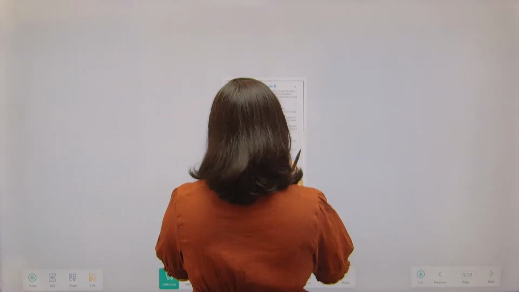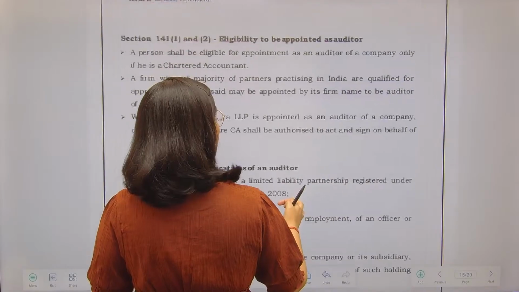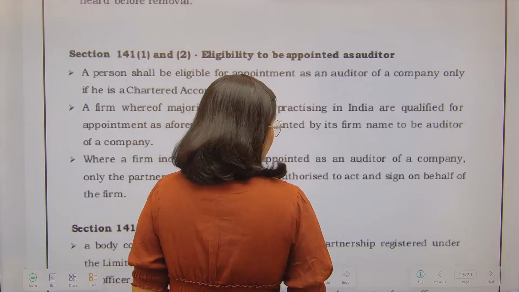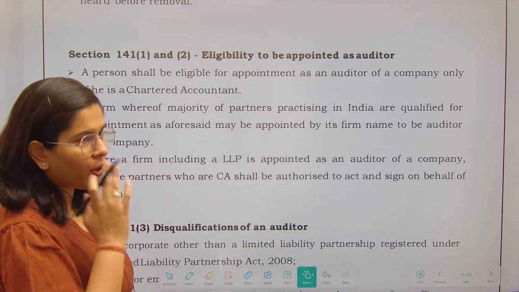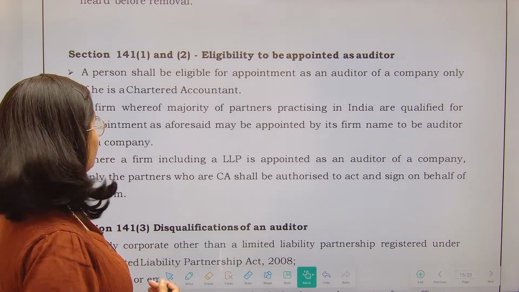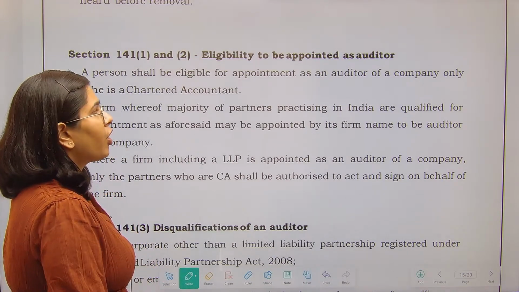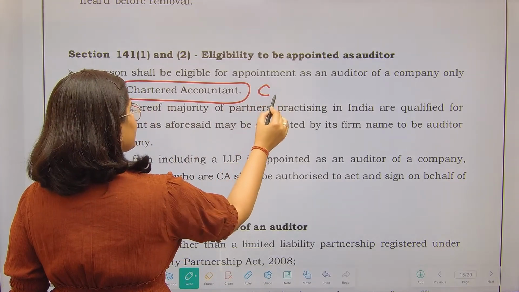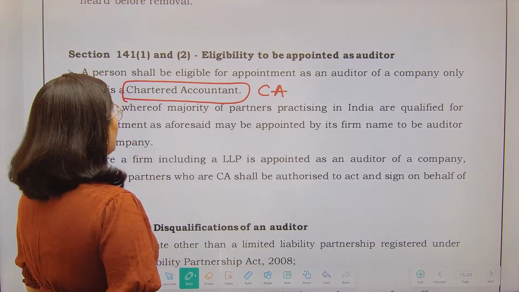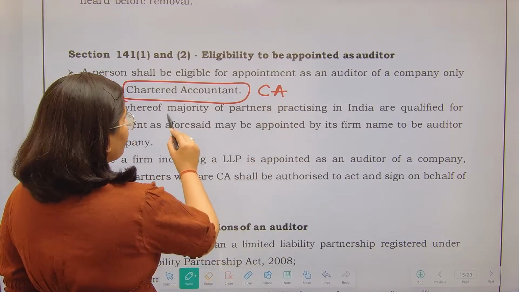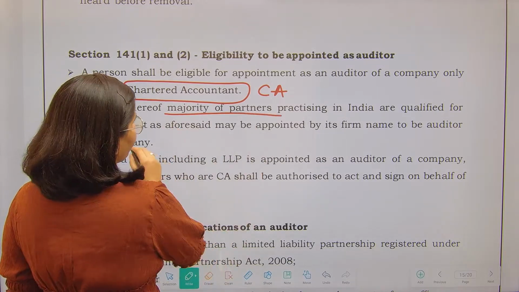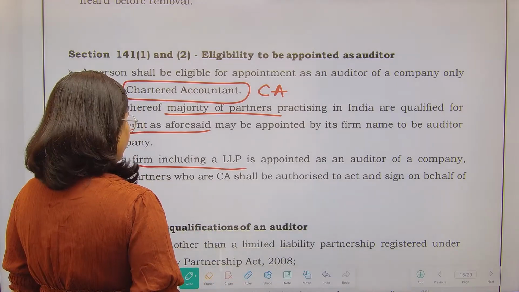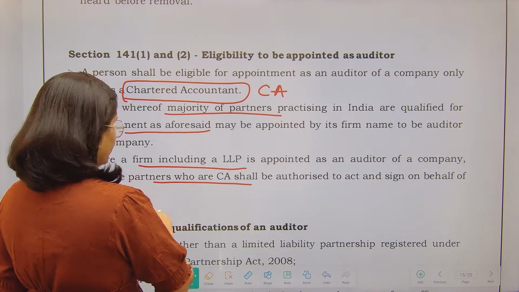Now let's talk about who's eligible. So who can be appointed as an auditor of a company? That is what we need to know. A person shall be eligible for appointment as an auditor of the company only if he is a chartered accountant. That means if a person is a CA, then he can be appointed as an auditor. A firm where the majority of partners are practicing in India is qualified for appointment. Where a firm including an LLP is appointed as an auditor, only the partners who are CA shall be authorized to sign.